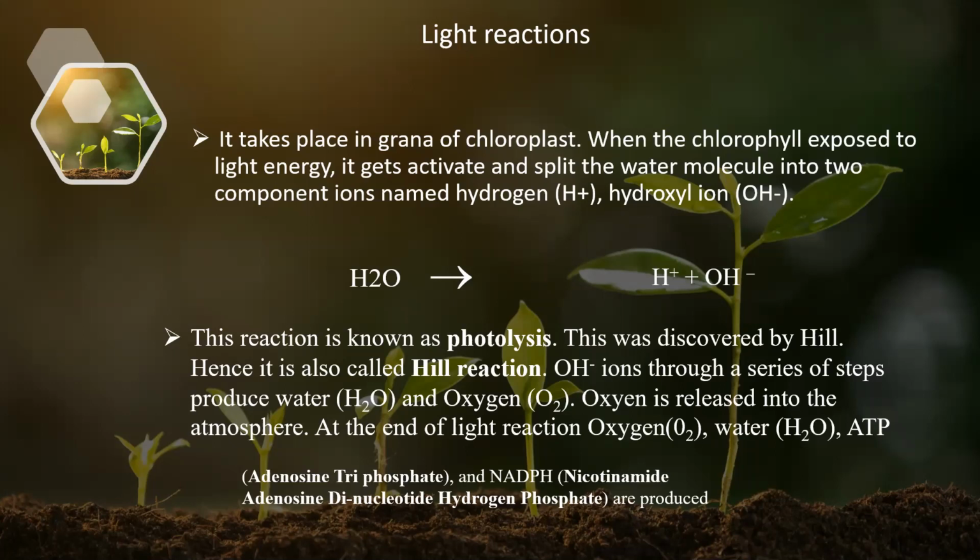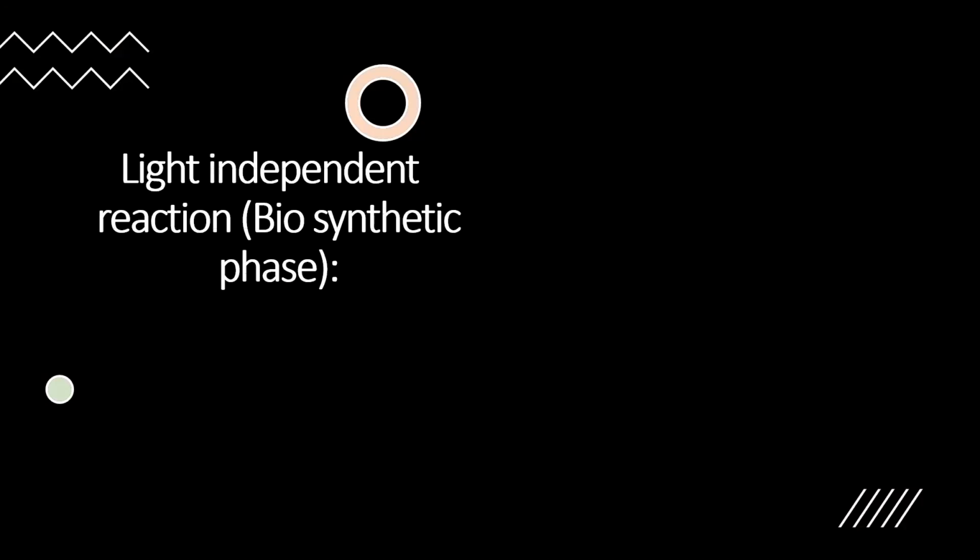These are involved in the further step of reactions, which we call dark reactions or light independent reactions. The second phase of photosynthesis is called the light independent reaction.